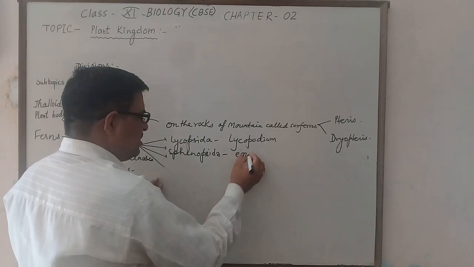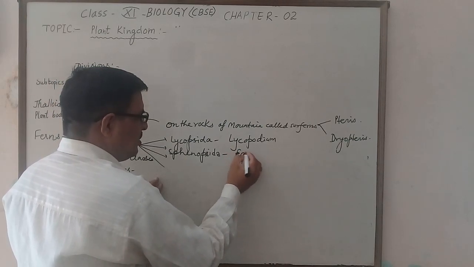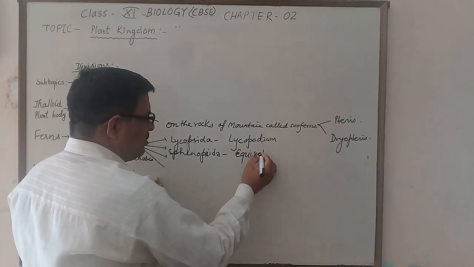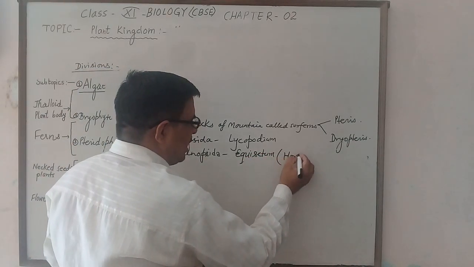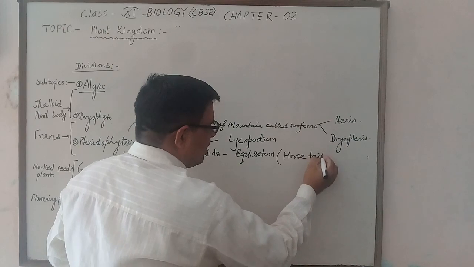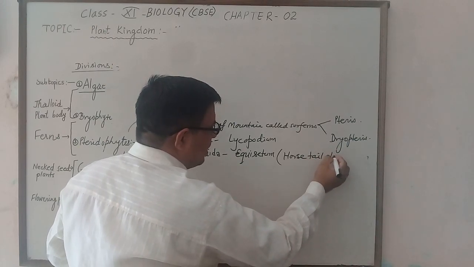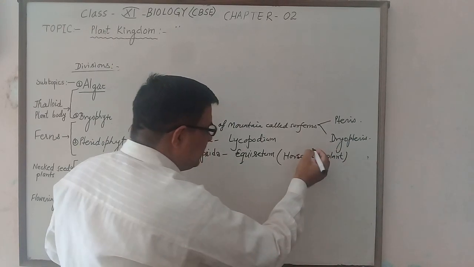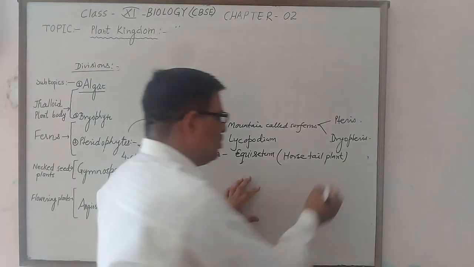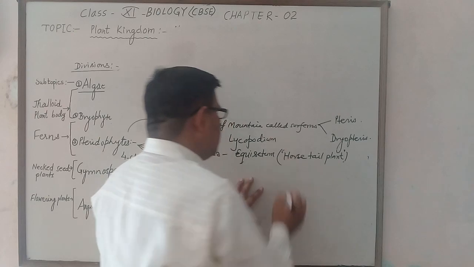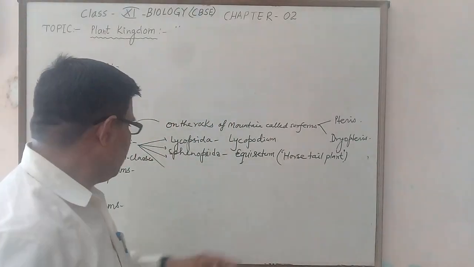A good example is Equisetum, whose common name is horse tail plant. This is a NEET examination question, and a competitive question.